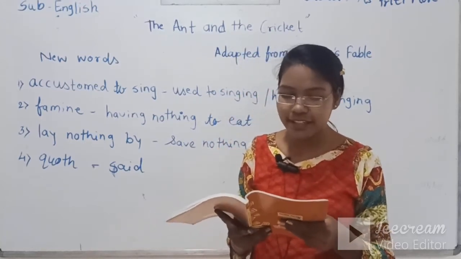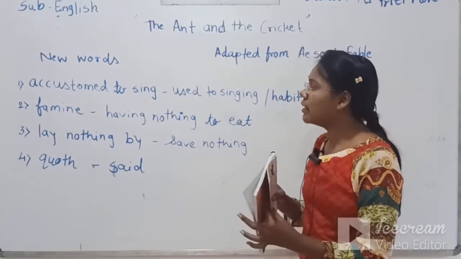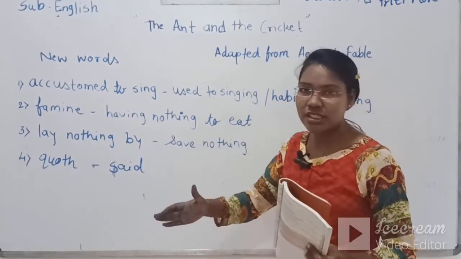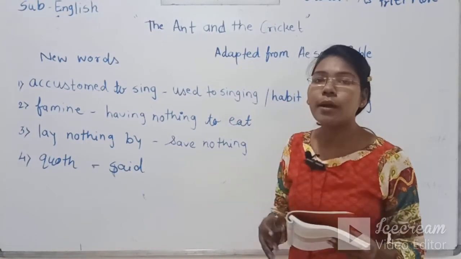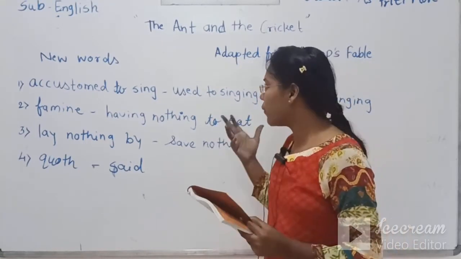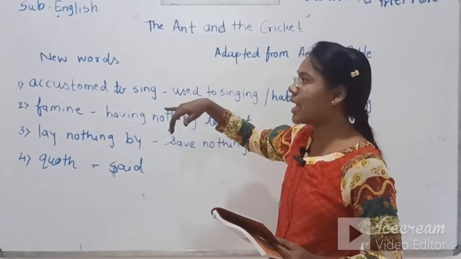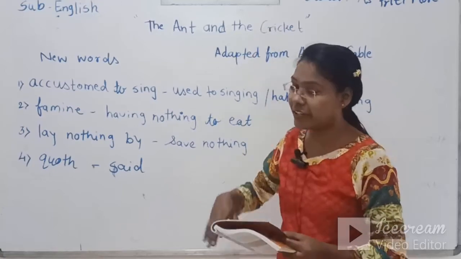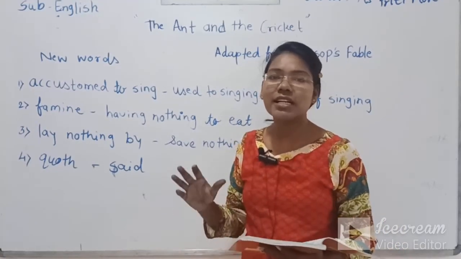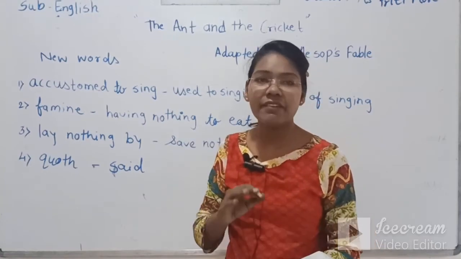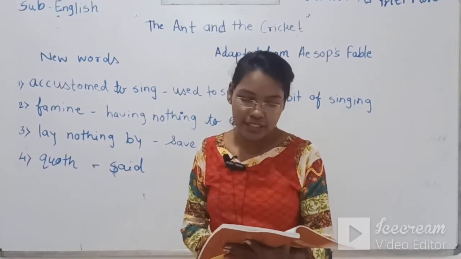The poor little cricket turned, and some folks tell that this is an imaginary story, it is a fable story, but the poet strongly believes in the story, in the animal characters like the ant and the cricket, and he strongly believes that some crickets have two legs and some crickets have four legs.